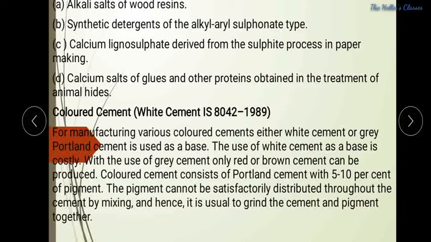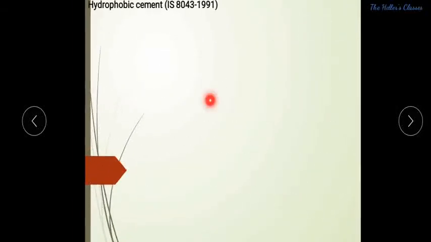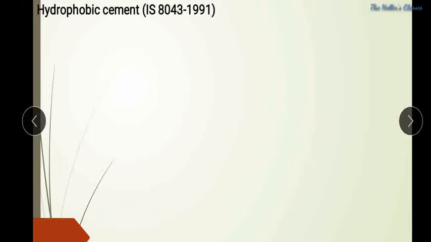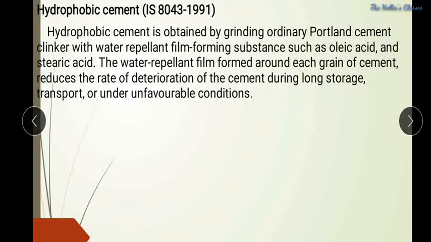So by this we are going to get a colored cement, it may be of different colors. So the next one is hydrophobic cement, and it may be obtained by grinding ordinary Portland cement clinker with a water repellent film forming substance such as oleic acid and stearic acid. The water repellent film formed around each grain of cement reduces the rate of deterioration of cement during storage and transport under unfavorable conditions.